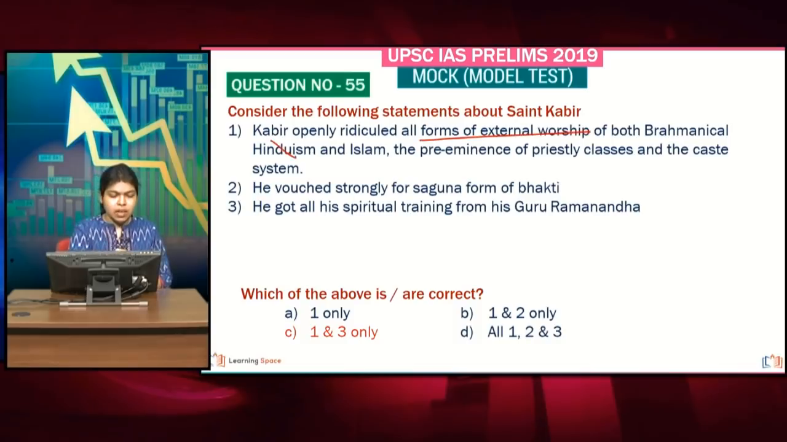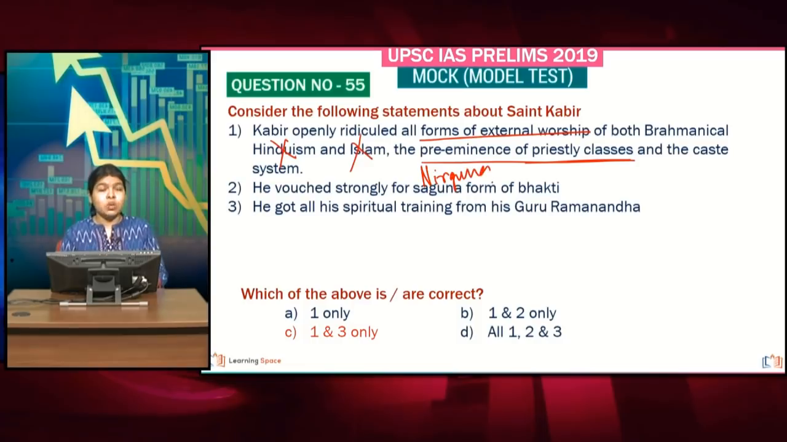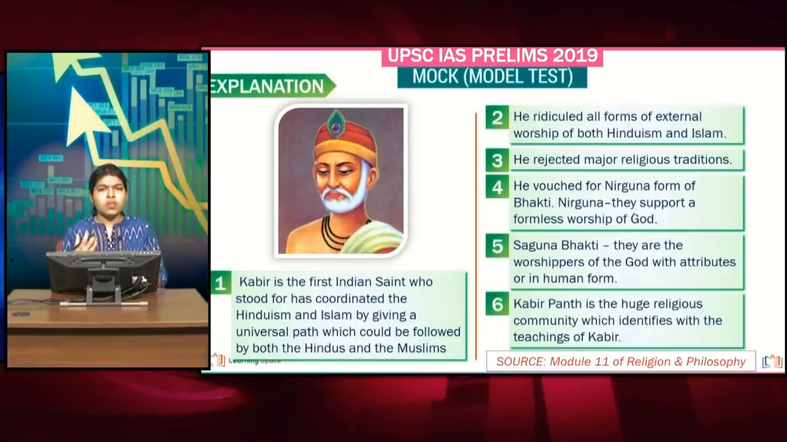Now, Kabir openly ridiculed all forms of external worship. He in fact ridiculed some of the concepts behind Hinduism and Islam and the preeminence of the priestly class. He was completely against the priestly class. He vouched strongly for Nirguna Bhakti and not Saguna Bhakti. Nirguna means the formless form of worship. And he got all his spiritual training from his teacher, Guru Ramananda.